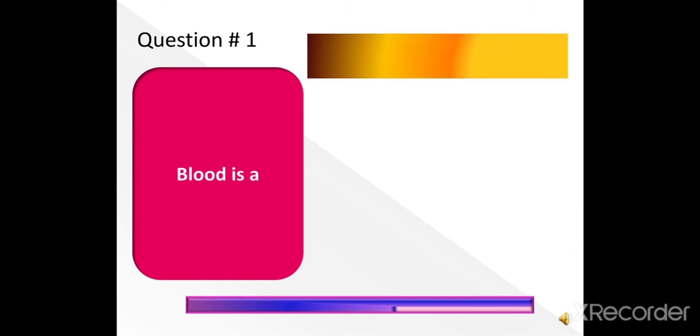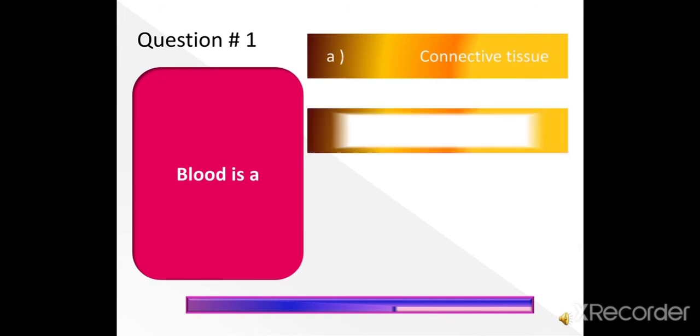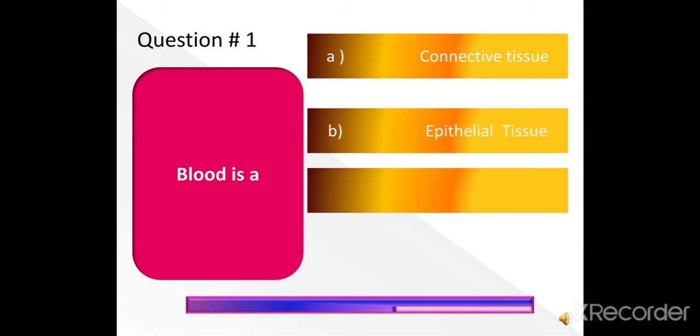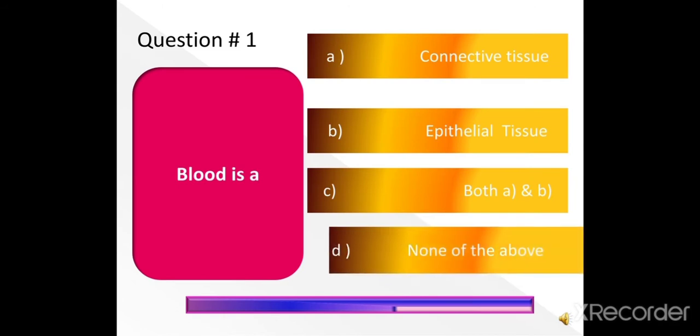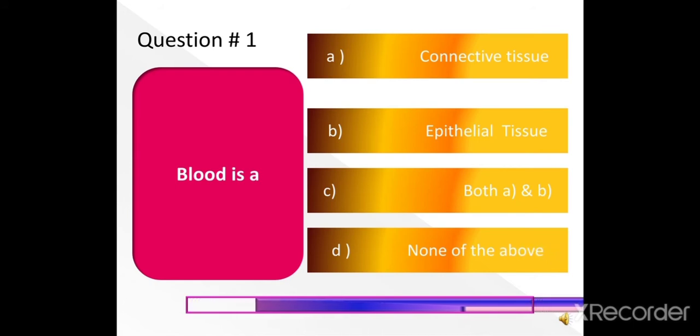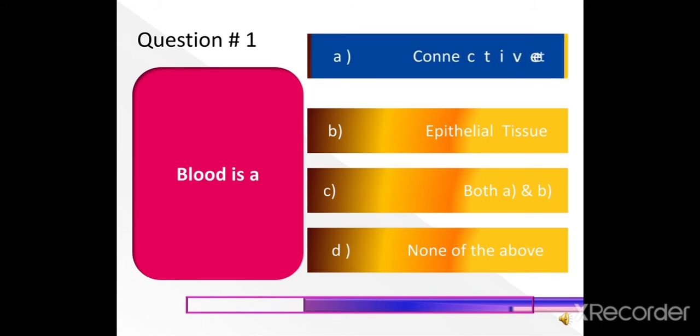Blood is a connective tissue, epithelial tissue, or both A and B, connective tissue and epithelial tissue, or none of the above. The right answer is connective tissue. Blood is a connective tissue.